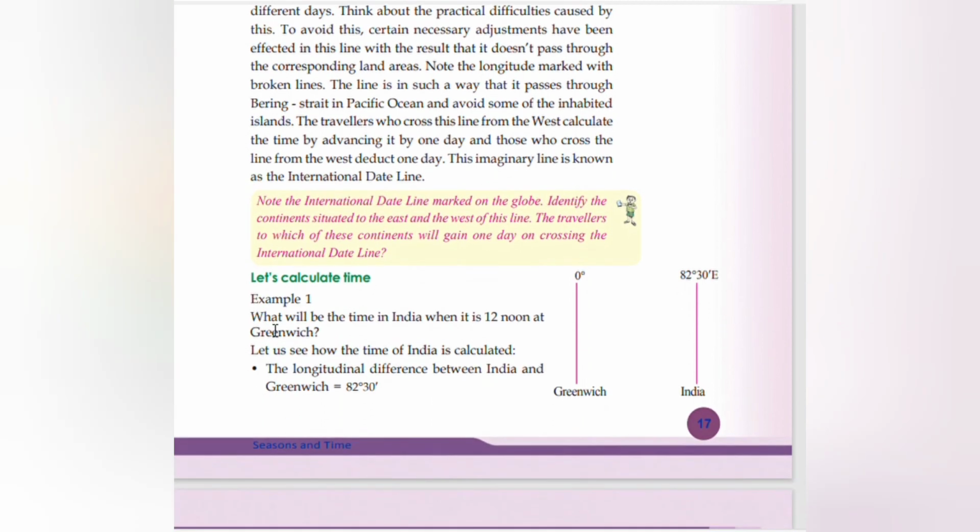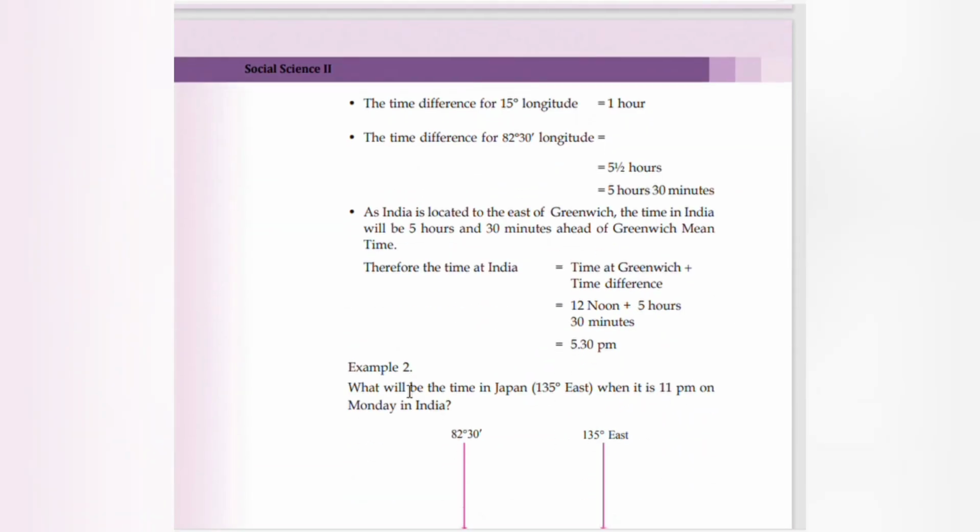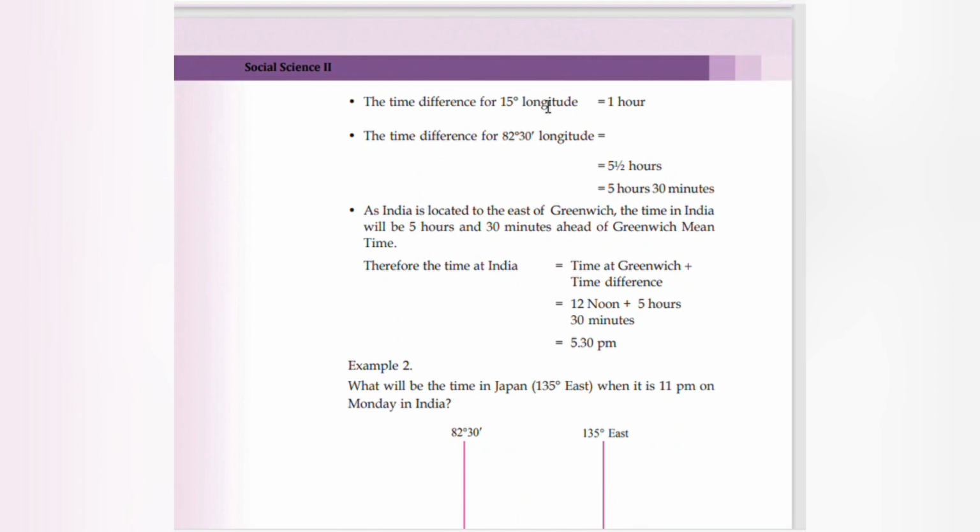Let's calculate time. What will be the time in India when it is 12 o'clock at Greenwich? Let us see how the time of India is calculated. The longitudinal difference between India and Greenwich is 82 degree 30 minutes. Time difference for 15 degree longitude is 1 hour. Time difference for 82 degree 30 minutes longitude is 5.5 hours, that is 5 hours 30 minutes.